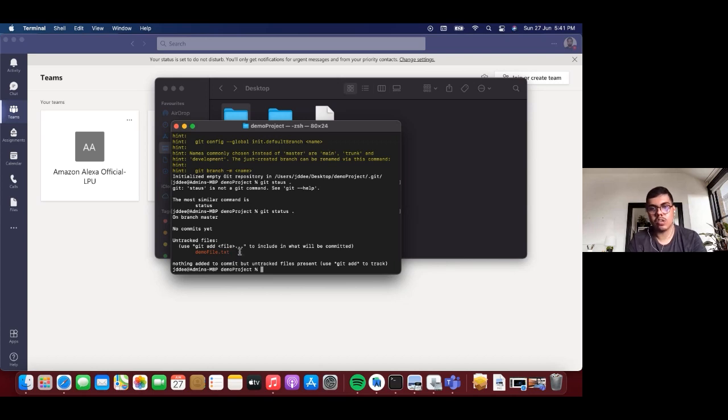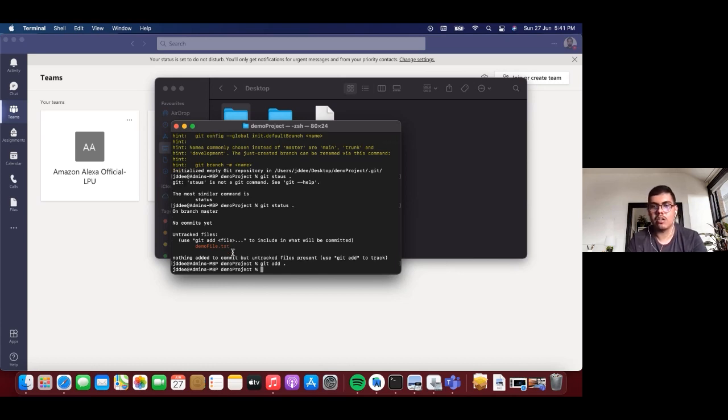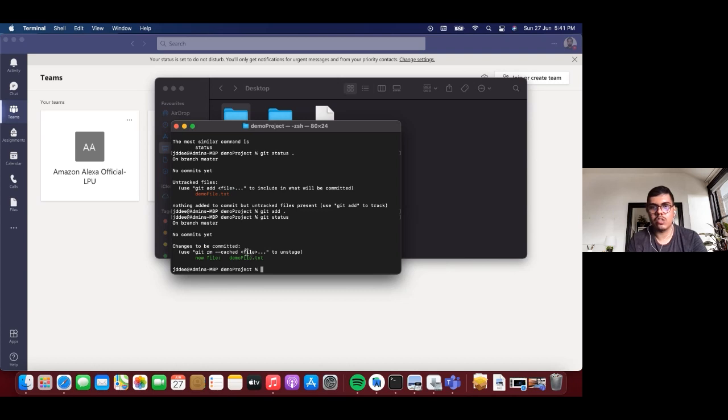So essentially, as you can see, you have made the change, like a demo, and it's showing that this file is untracked. So what you can do is run the git add . command, which will stage everything. If you run the git status command again, you will see that it has now turned green. It's showing that these changes are ready to be committed, so now you can actually commit these changes.